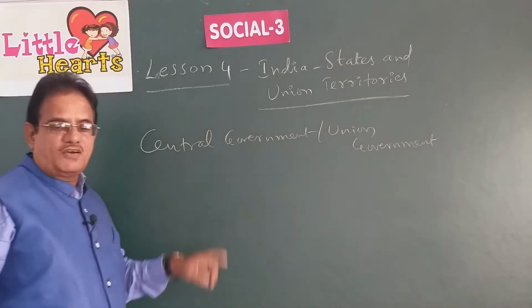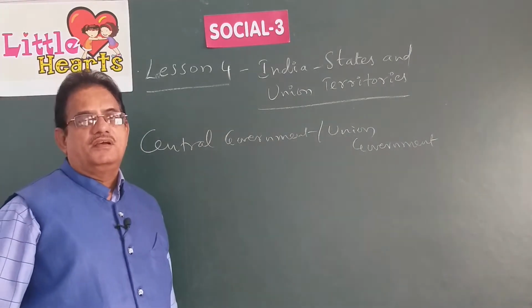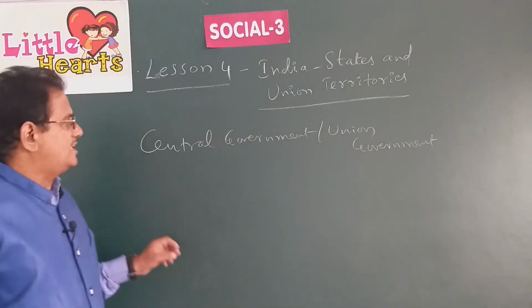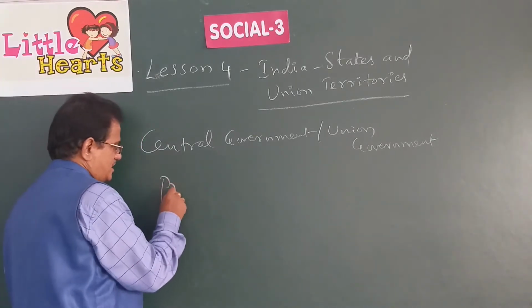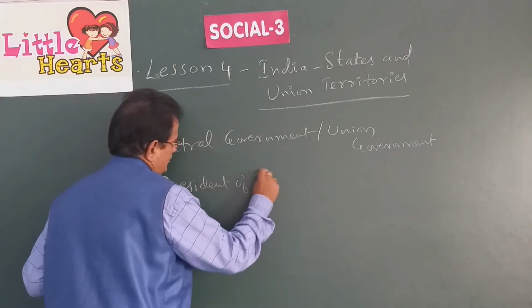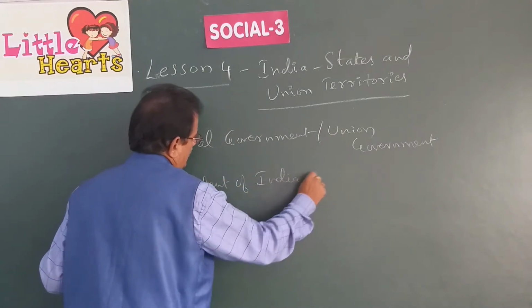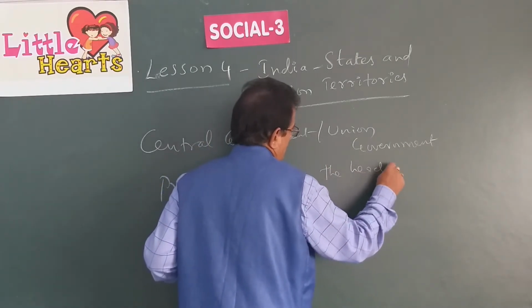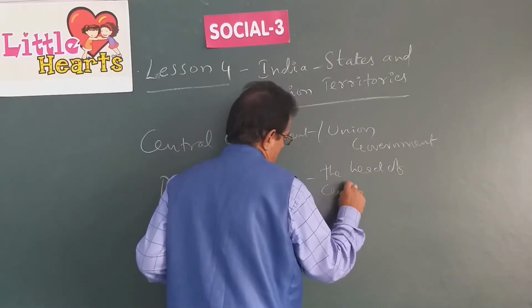For the entire country, there is one single government. And the head of the central government is the president. President of India is the head of central or union government.